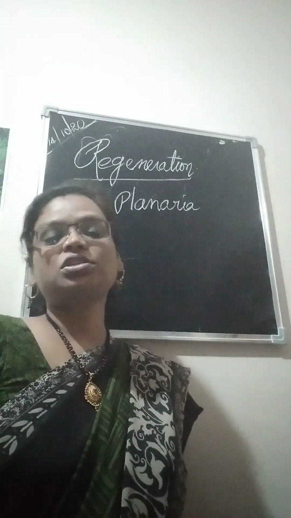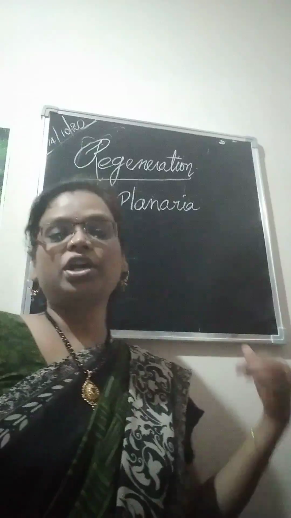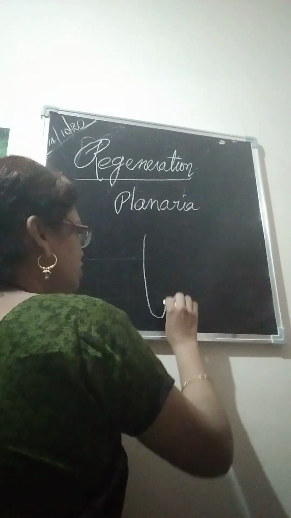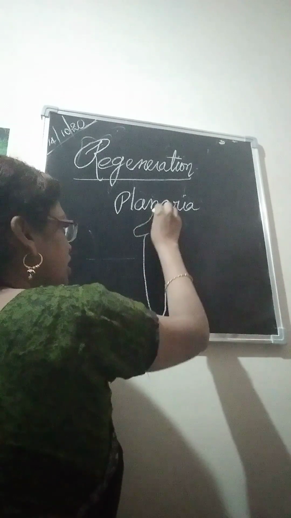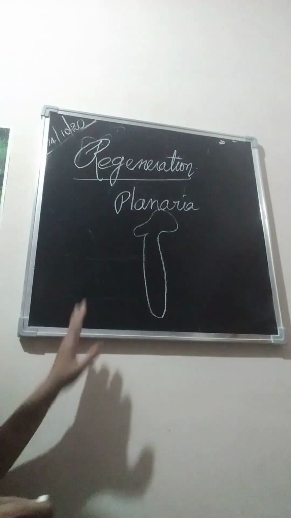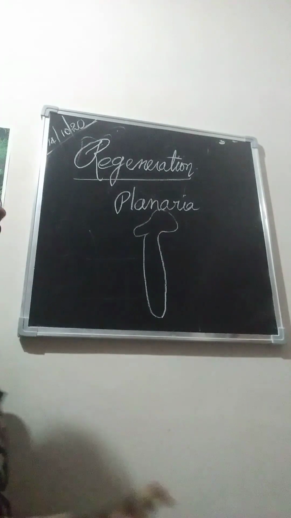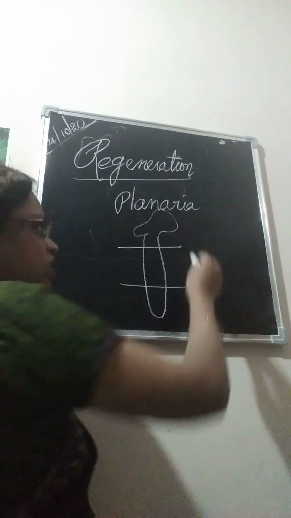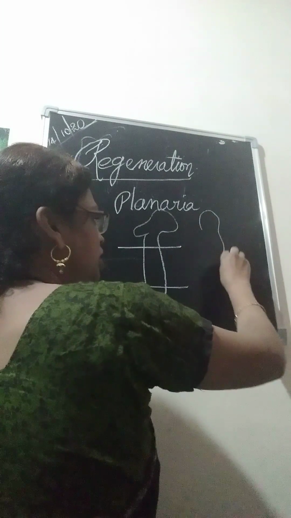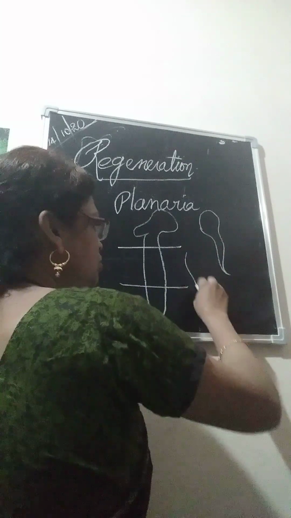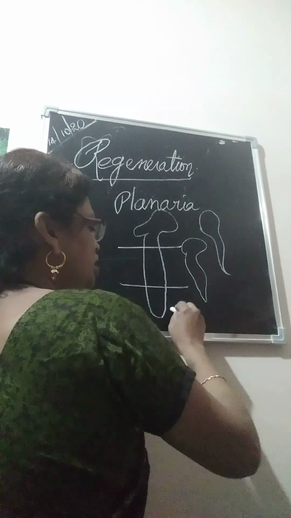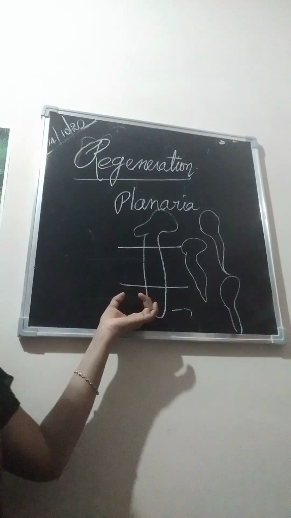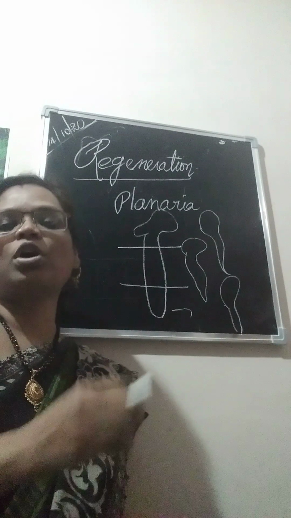Certain lower organisms like planaria and flatworms belong to Platyhelminthes, which have flattened bodies. If the body of a flatworm is amputated or cut off, each part can give rise to the remaining parts. This part gives rise to the remaining part, and this part is also capable of giving the remaining part. The part is used up to give rise to a fully formed organism.